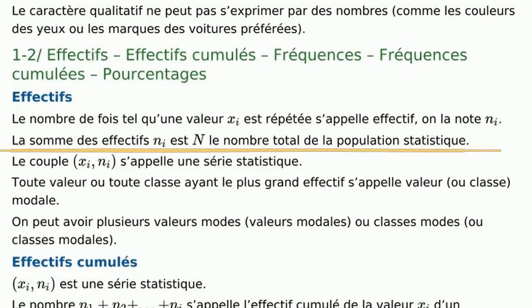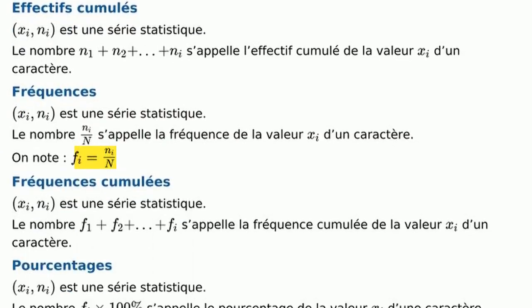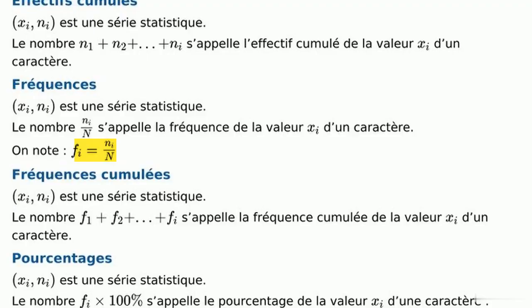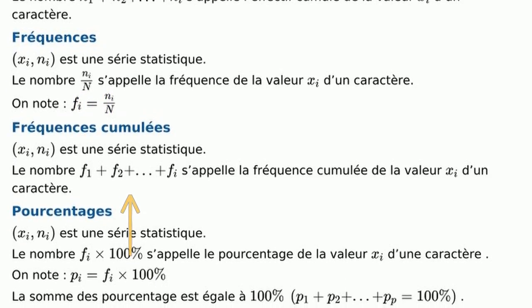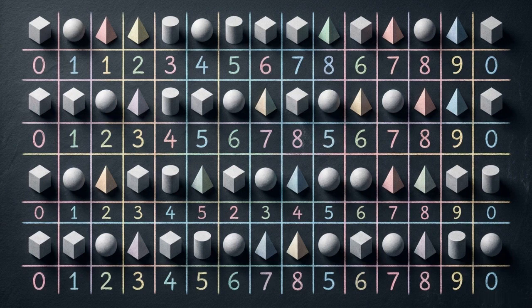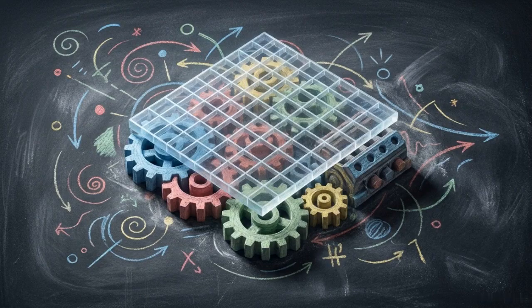Look at the definitions here. Summing specific effectives gives the total population, n. We convert raw counts to frequencies by dividing the effective by n. We push further, calculating cumulative frequencies. A running total lets statisticians instantly know what percentage scored below a specific mark. Once completed, this structured table replaces the raw data lists entirely. It becomes the clean, organizing engine block required for all the complex formulas that follow.